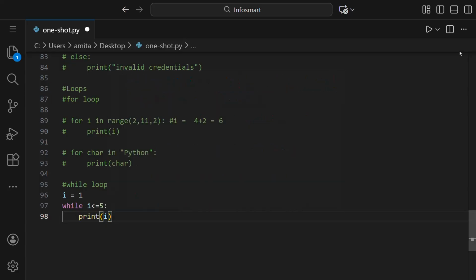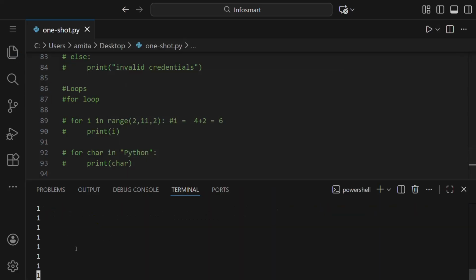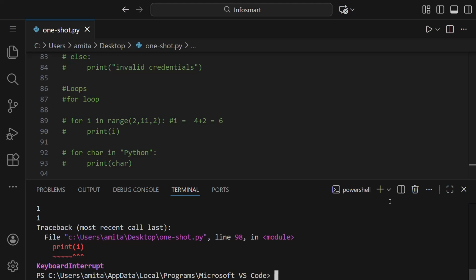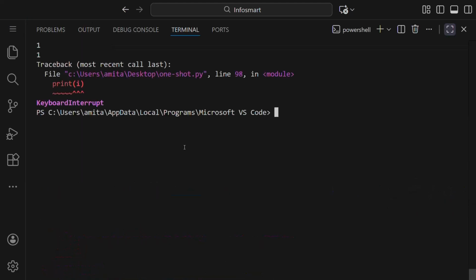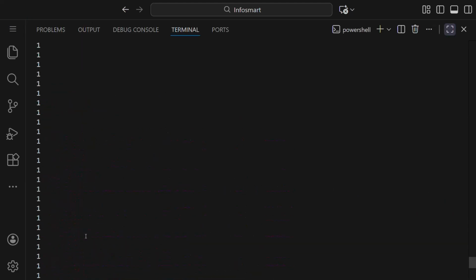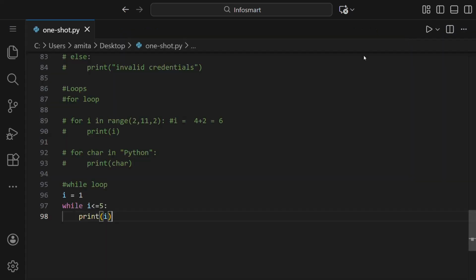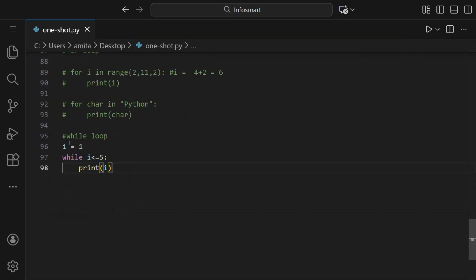If we run this, what we'll get is, you can see this program is running again and again, on till infinite times. This is because we haven't incremented this I. Let me write it and then I will explain.